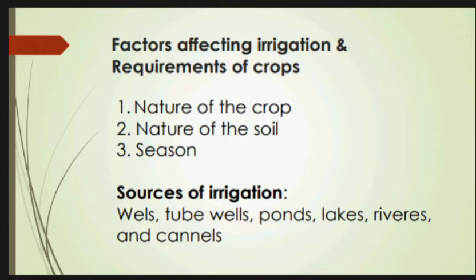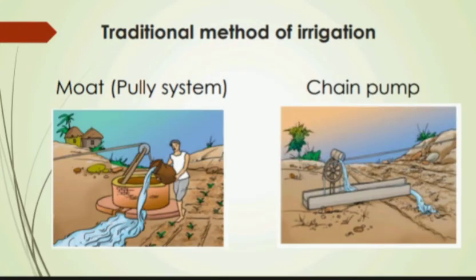Now let us discuss the sources of irrigation. Crops are supplied water for irrigations from different sources like rivers, canals, wells, tube wells, dams, reservoirs, ponds and lakes, etc. Now let us discuss traditional methods of irrigation. And there are various traditional methods of irrigation. One by one we will discuss.